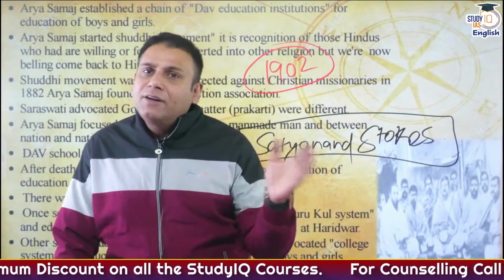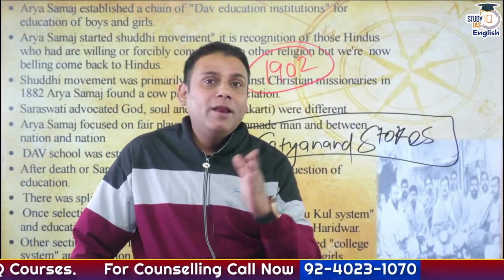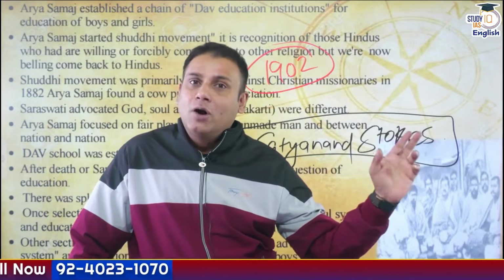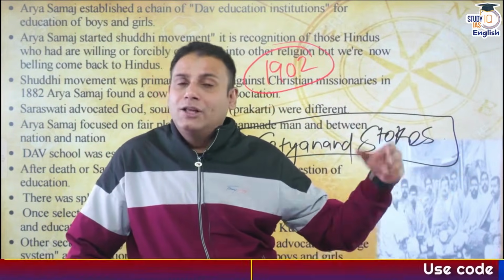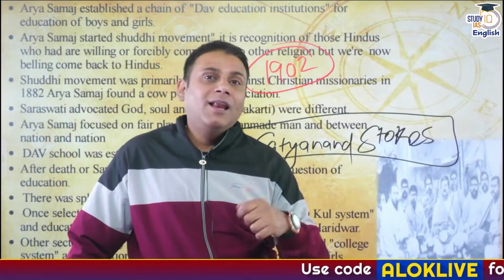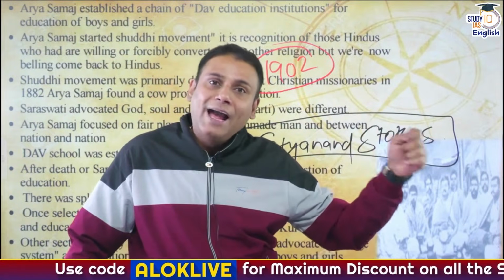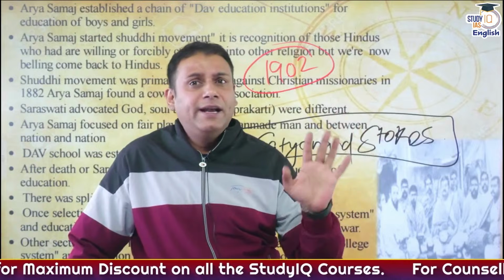Then, after the death of Swami Dayananda Saraswati ji, there were dissenting opinions over the education system. One section was referred to as the college section, which promoted Vedic scriptures plus Western education, and it was led by Lala Lajpat Rai ji and Lala Hansraj ji. The first Dayanand Anglo-Vedic school was established at Lahore, approximately in 1886.